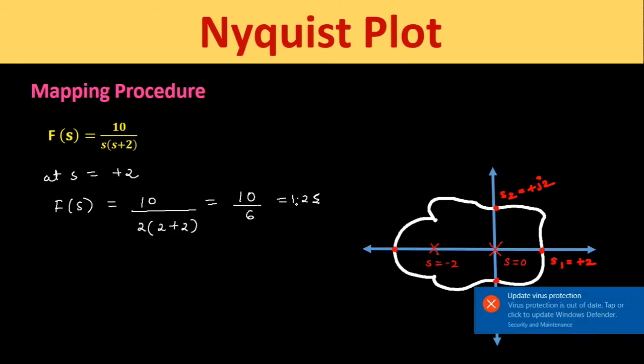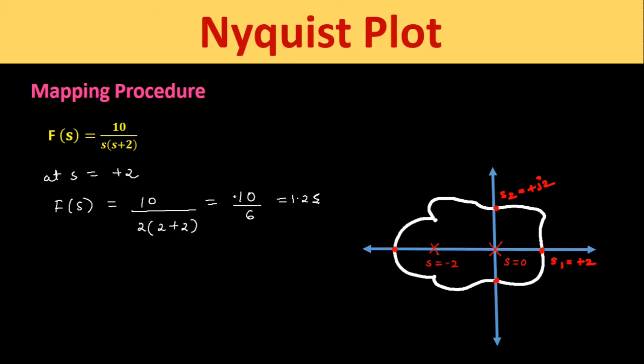This point of 1.25 can be plotted on a complex plane, that is F plane, as 1.25 plus j0, and this point can be denoted as s1 dash, because here we have taken s1 equal to plus 2. So if we find the f of s value by putting this value of s in this equation, then we will mark this point as s1 dash.